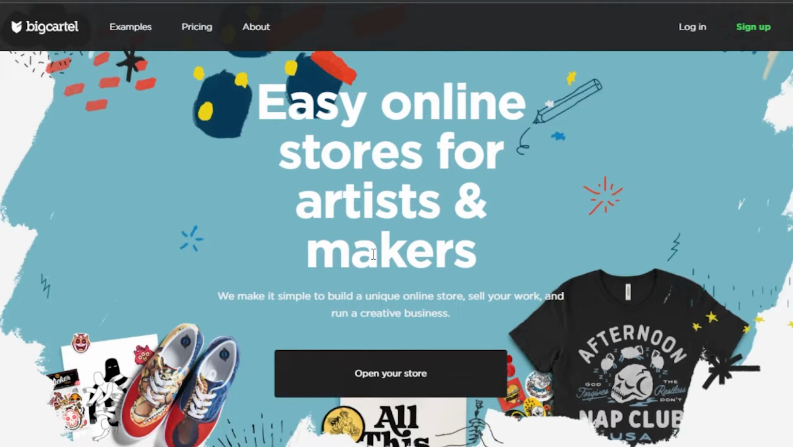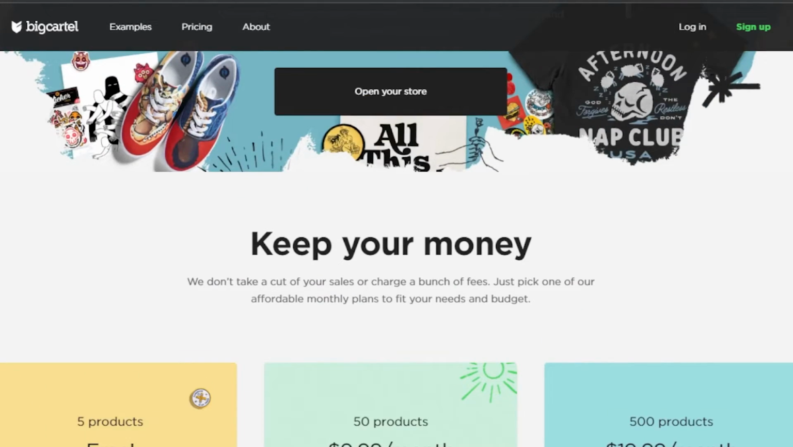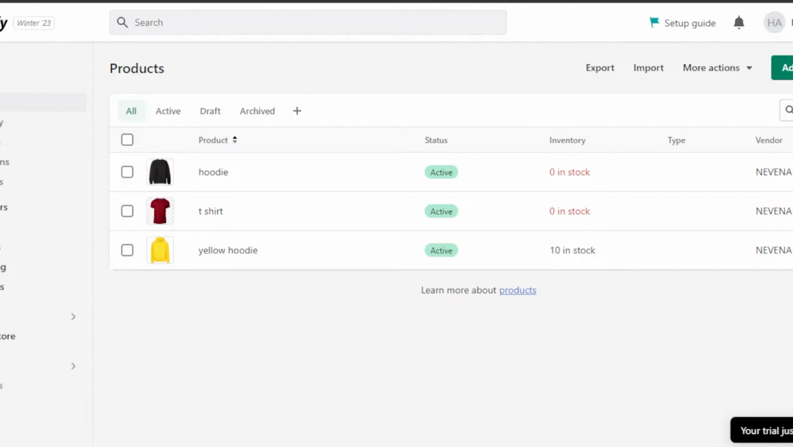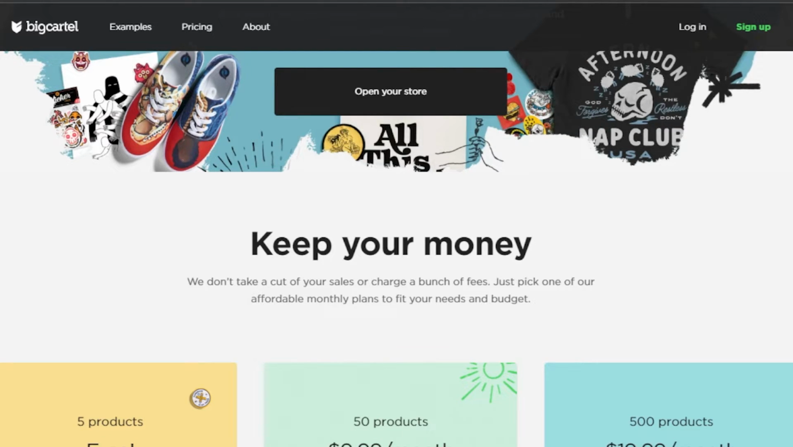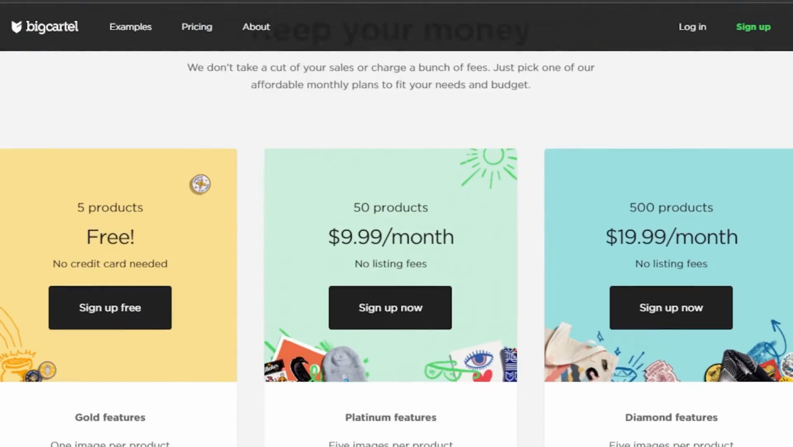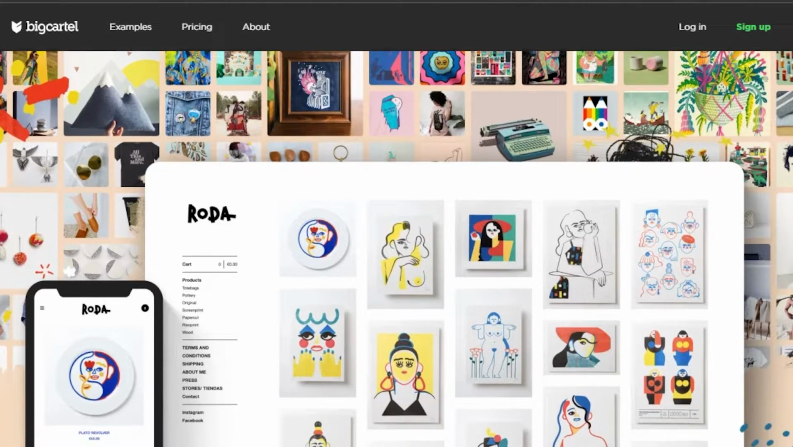Moving on, we have BigCartel.com. You can go to BigCartel.com. It's a website that allows you to create your online store and sell your products. If we compare BigCartel to Shopify, then of course Shopify is more for very large businesses, and BigCartel is good as a complete beginner. I would say BigCartel is very easy to use. It has a lot of different features and tools again to create a store. So you get started very easily.